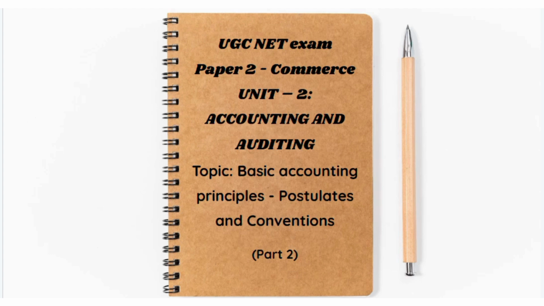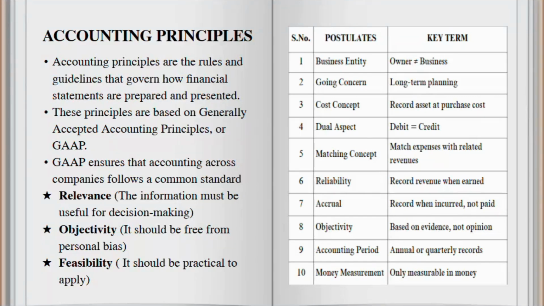In today's video, we are diving into a very important topic from Unit 2 Accounting and Auditing, Basic Accounting Principles Part 2. Firstly, we see what are accounting principles. Accounting principles are the rules and guidelines used to prepare the financial statements. They are based on GAAP, which means generally accepted accounting principles. These principles ensure relevancy, objectivity, feasibility.